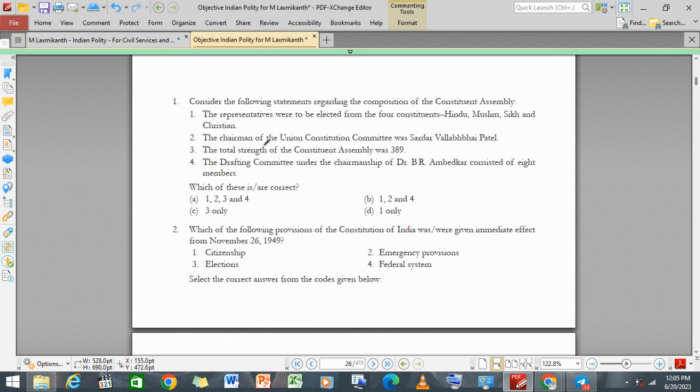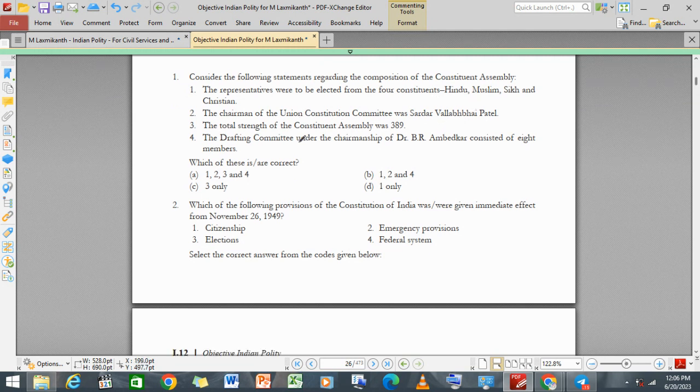Now, the chairman of the Union Constitution Committee was Sardar Vallabhbhai Patel. So it is not like that. The chairman of Union Constitution Committee was not Sardar Vallabhbhai Patel. Temporarily it was someone else, later on it was bifurcated into the president as well as the vice president. The chairmen were different on the basis of the legislative body as well as the constitution making body. So it is also not correct.